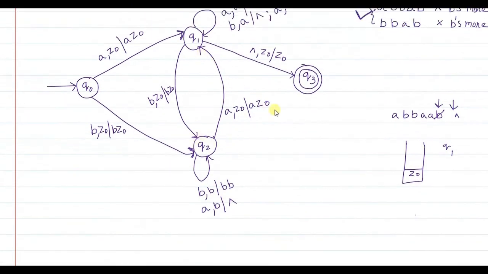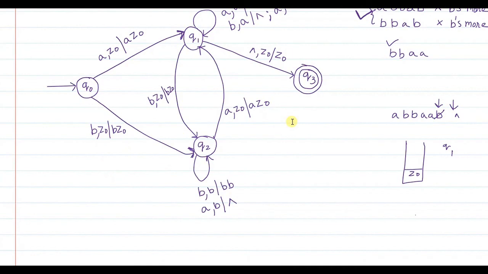Similarly, on the same lines, what is happening here is with respect to B. Now the same thing can happen. When the first B is encountered, you have pushed it onto the stack. Suppose a second B is encountered, you push it on the stack. For this string, suppose BBA was the string given to us. When the first B is encountered from Q0, you move to Q2 by pushing this B onto the stack.